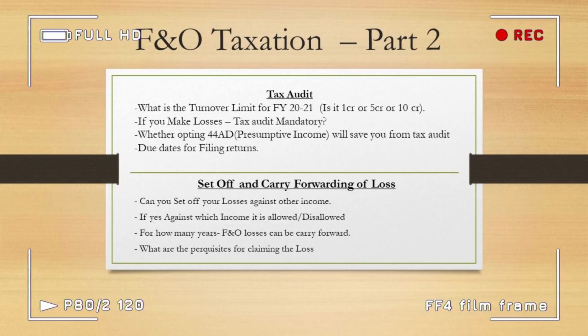One is tax audit. In tax audit we will cover what the turnover threshold is, whether it is 1 crore or 5 crore or 10 crore, because there is a lot of ambiguity around it. So that we will cover. And if you make losses, whether that will make a tax audit mandatory, and whether opting in and opting out of presumptive income has implications with respect to tax audit. All these things we'll be covering in the next video.